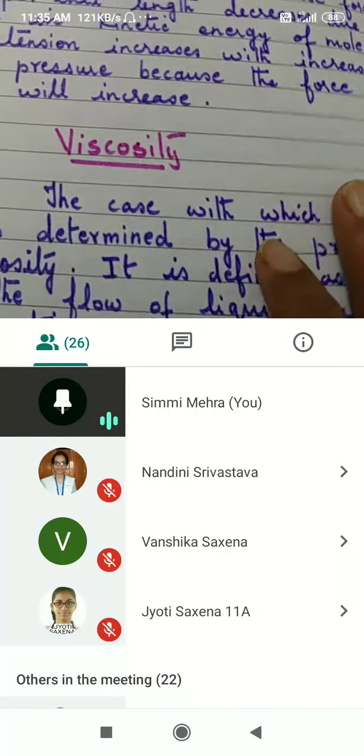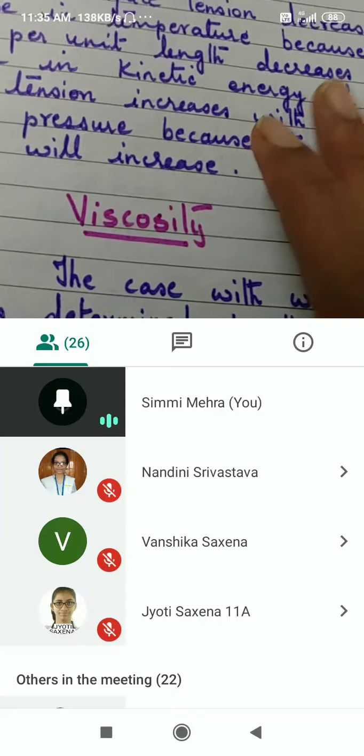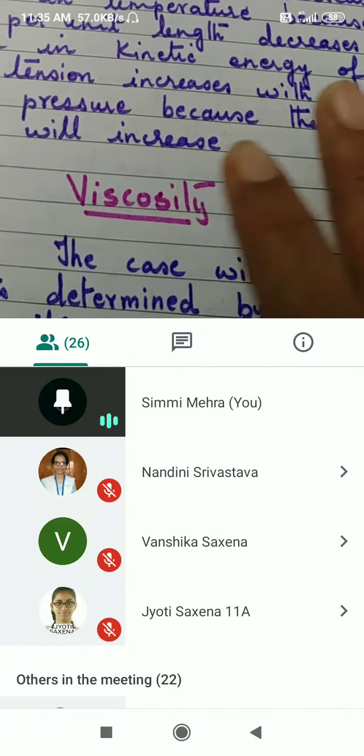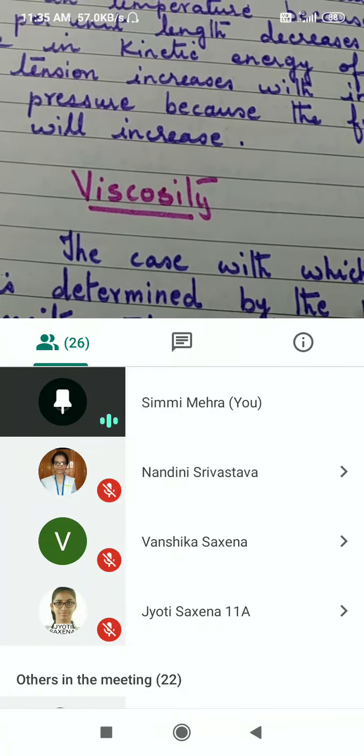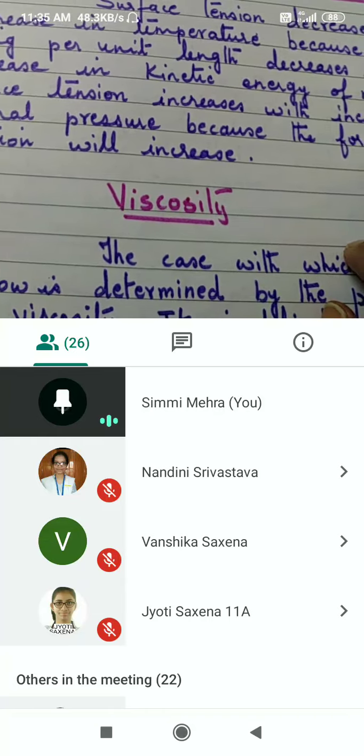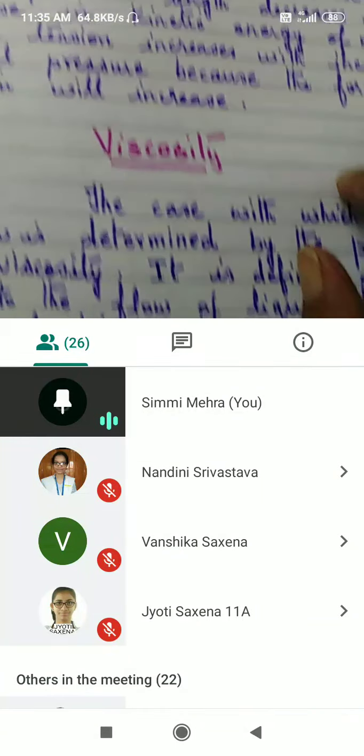Next property is viscosity. Of course, only the definition is there in your syllabus this year. No derivation is there, or a short derivation is also given in your NCERT, and the formula is also given, but they have deleted that part.